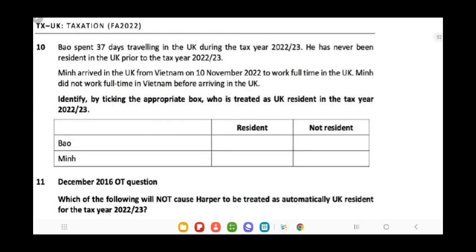Now next question, Bao spent 37 days travelling in the UK during the tax year 22-23. He has never been resident in the UK prior to the tax year 22-23. Min arrived in the UK from Vietnam on 10th November 22 to work full time in the UK. Min did not work full time in Vietnam before arriving in the UK. Identify by ticking the appropriate box who is treated as UK resident in the tax year 22-23.